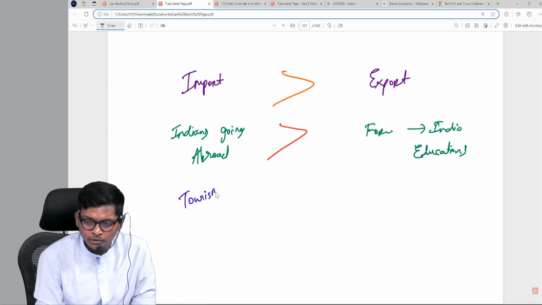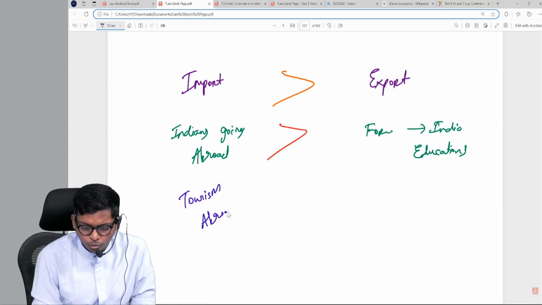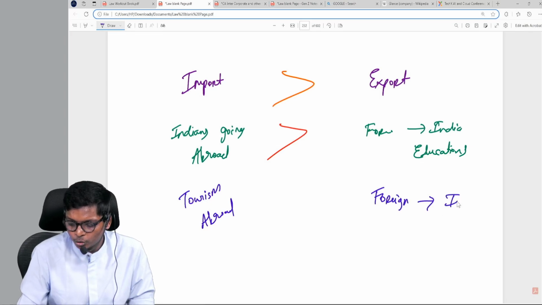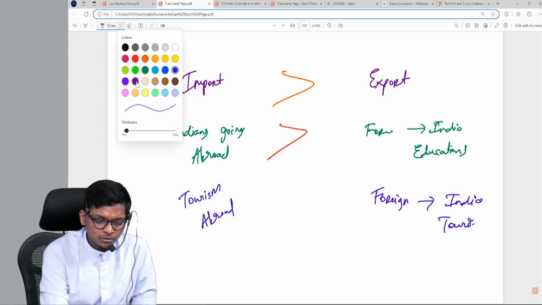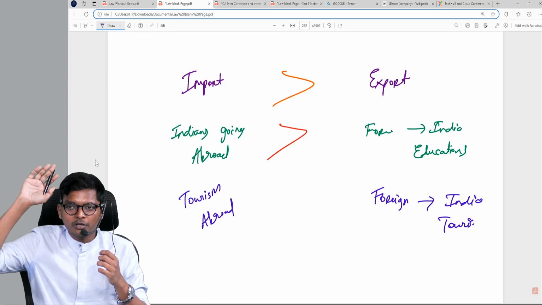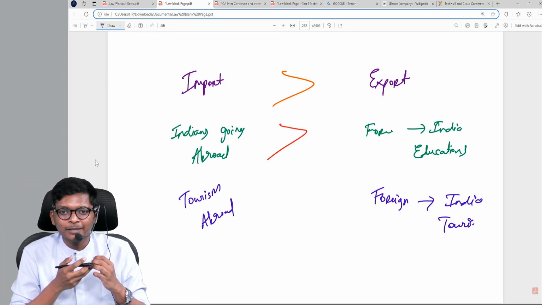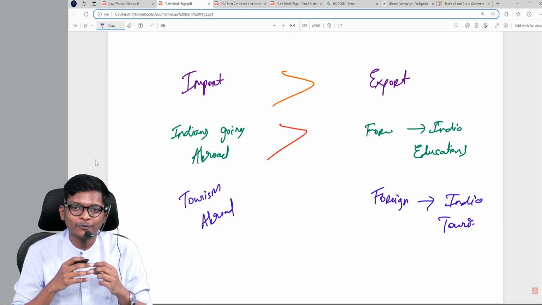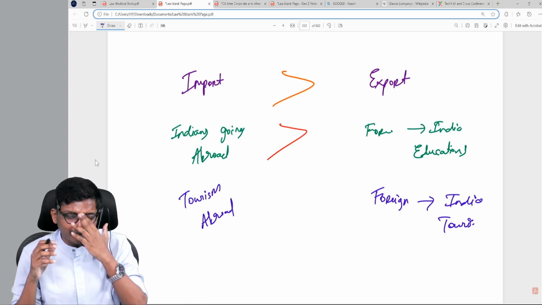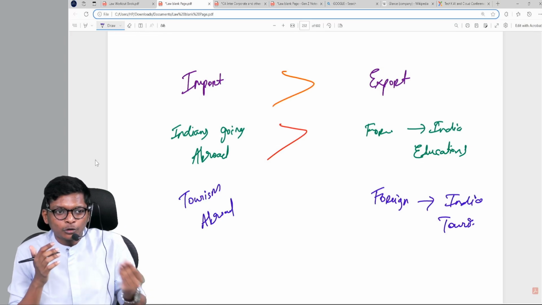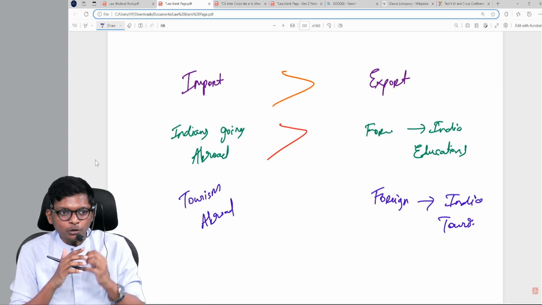Tourism. Will you go abroad for tourism, or are foreigners coming to India for tourism more? How many of you are saying foreigners coming to India for tourism is high? After getting married, for honeymoon, where will you go, if money is not an issue? Tell me. Switzerland. Why not Kerala? That means you want to go abroad.